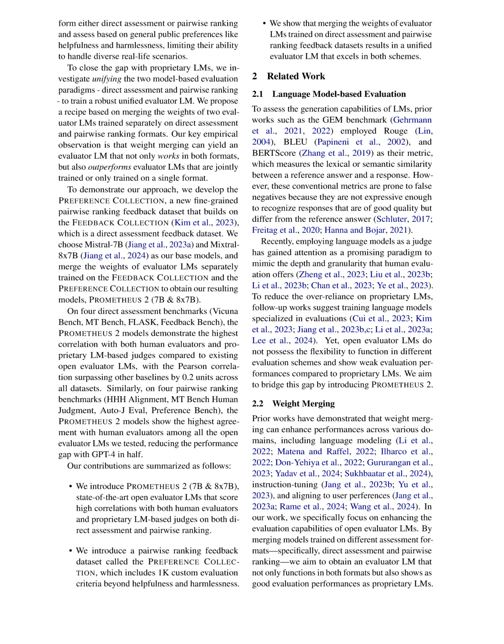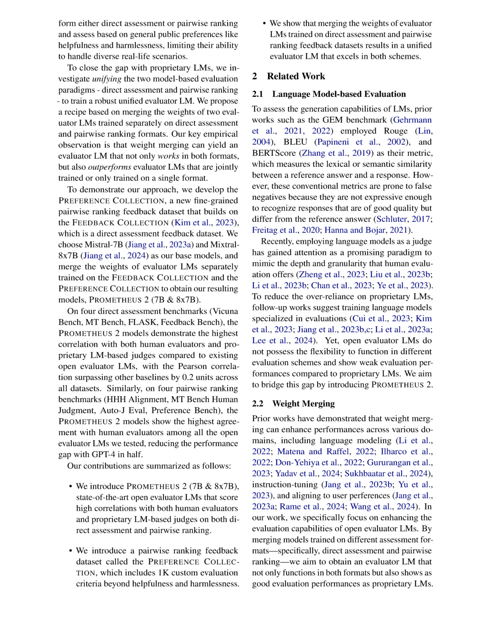The Pearson correlation coefficients were used as the primary metric to measure the level of agreement between the Prometheus 2 models and the human evaluators or proprietary LMs. The results showed that the Prometheus 2 models consistently outperformed existing open evaluator LMs, demonstrating higher correlations with human evaluators and proprietary LM-based judges across all datasets.